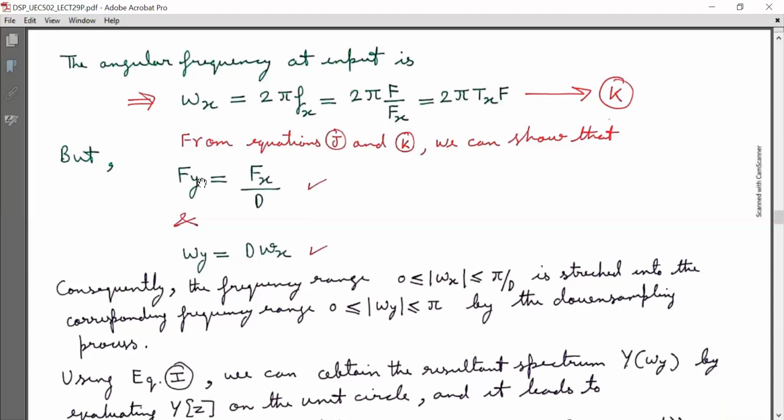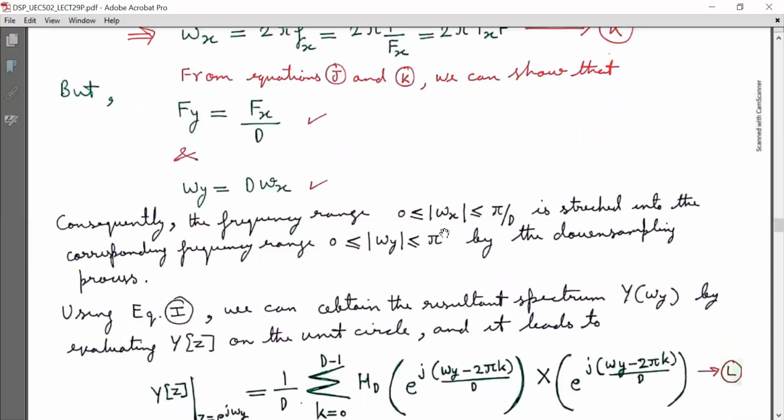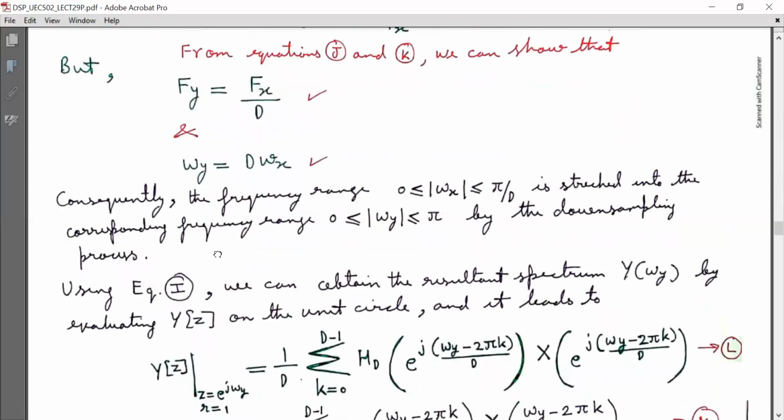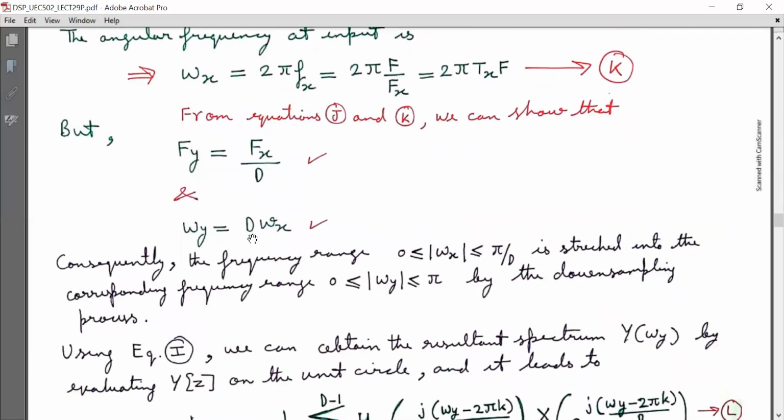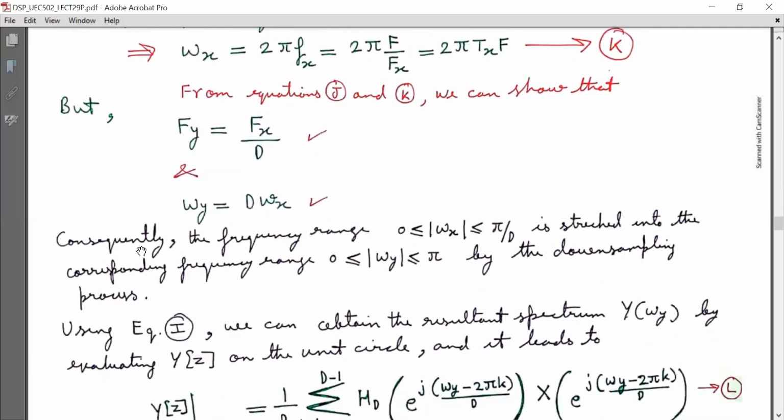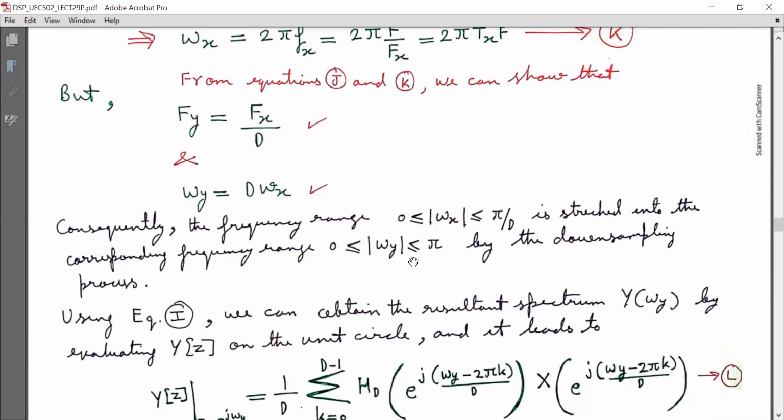angular frequency omega x. Consequently, the frequency range, that is magnitude small omega x lying between 0 to pi by D, is stretched into the corresponding frequency range magnitude omega y lying between 0 to pi by the downsampling process. Now why here I have shown that small omega y is equal to capital D small omega x. So consequently, the frequency range, that is magnitude small omega x lying between 0 to pi by D, is stretched into the corresponding frequency range capital omega y lying between 0 to pi by the downsampling process.